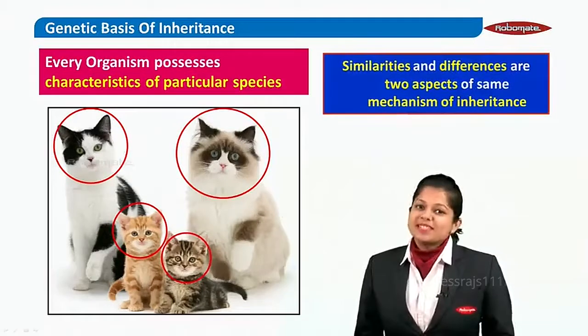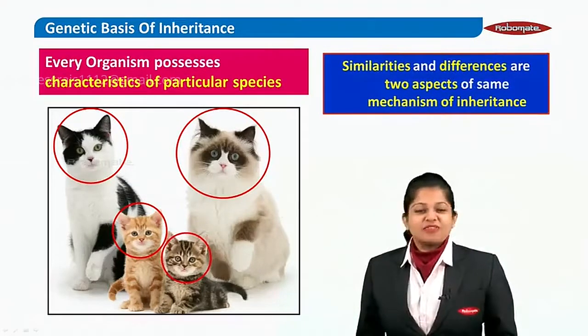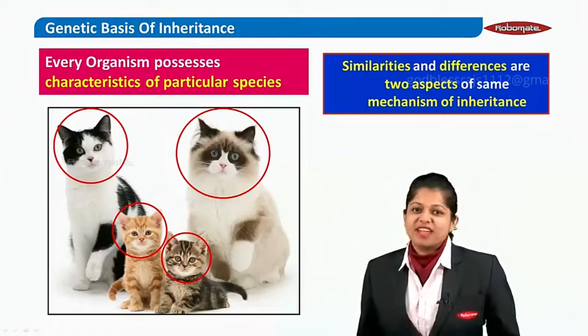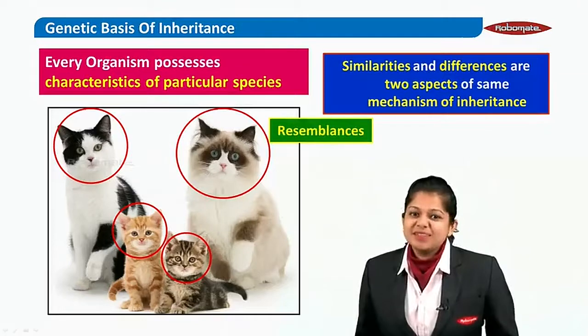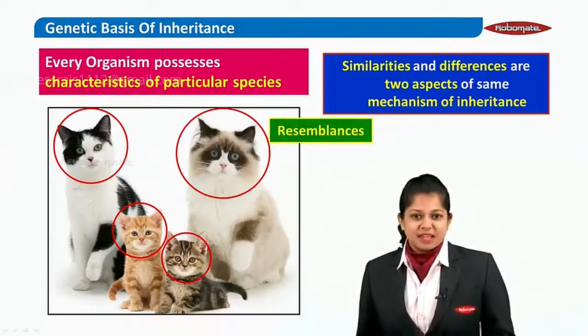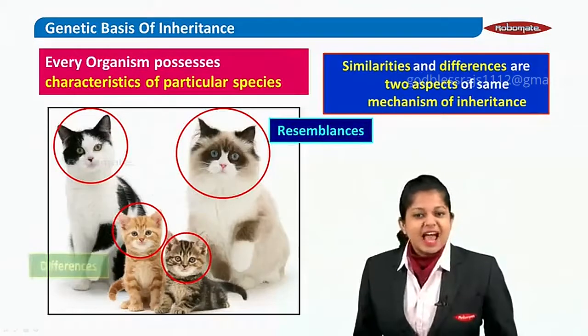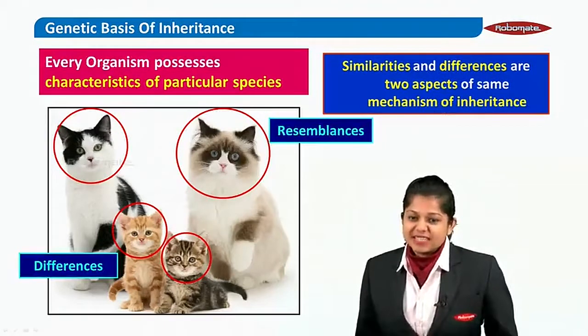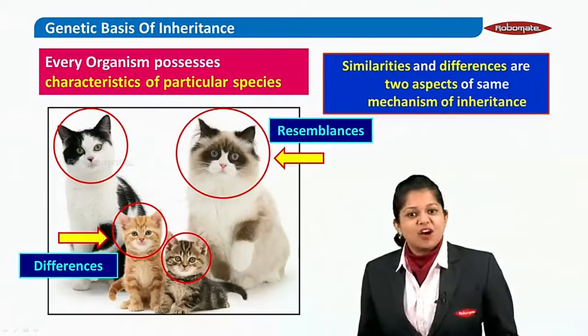Thus, both similarities and differences are two aspects of the same mechanism of inheritance. In other words, mechanism of inheritance is something responsible for both resemblances as well as differences amongst the parents and the offspring.